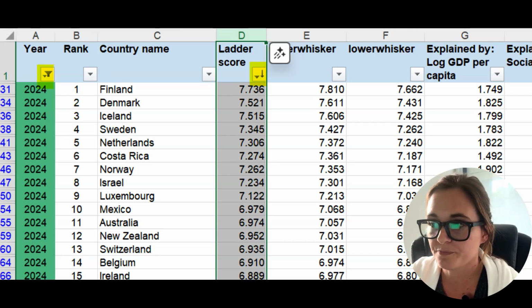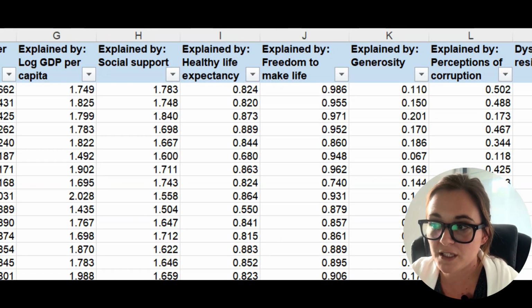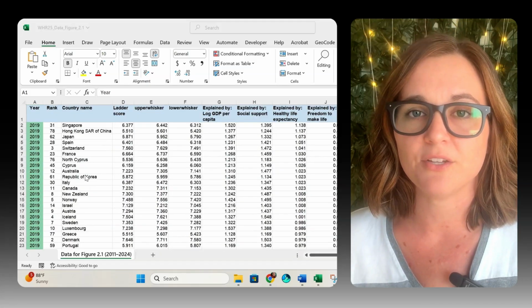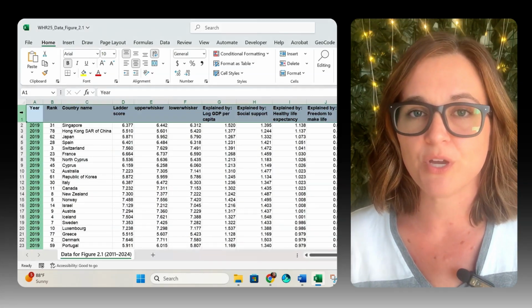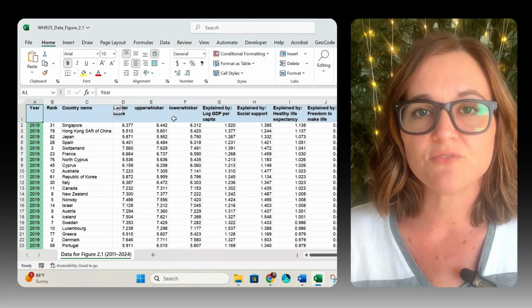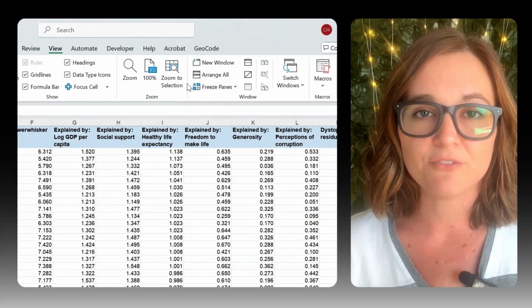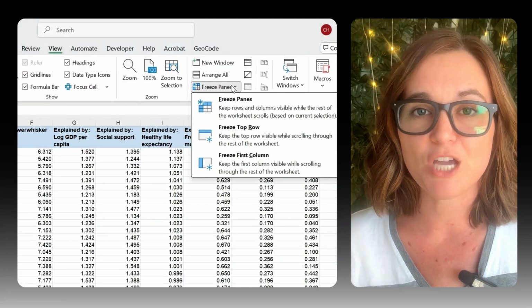from real people. And the breakdown by GDP, social support, and all these other factors shows what might be contributing to that score. Now that we know what the numbers represent, let's actually work with the data set inside Excel. Before we touch anything, I'm going to make sure my headers are formatted clearly. That means bolding the first row and freezing it, so it stays visible when I scroll. In Excel, go to the View tab, click Freeze Panes, then freeze the top row.